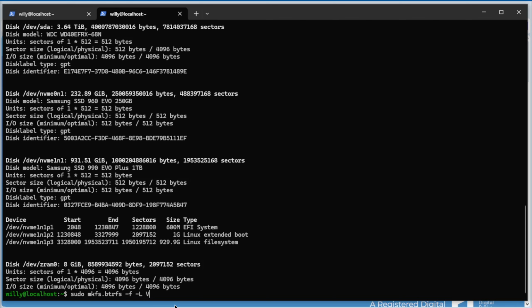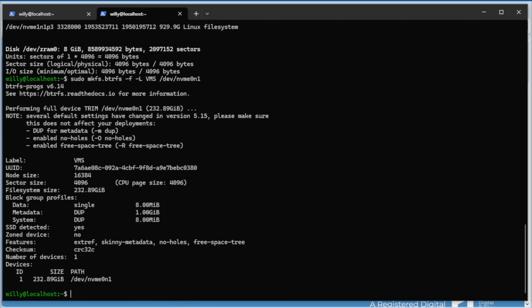We do VMS for virtual machines. We're going to use that in a later stage. And then the drive. So /dev/nvme0n1. Again, make sure you don't make a mistake. So see here, /dev/nvme0n1. And enter. See, the file system is now created.